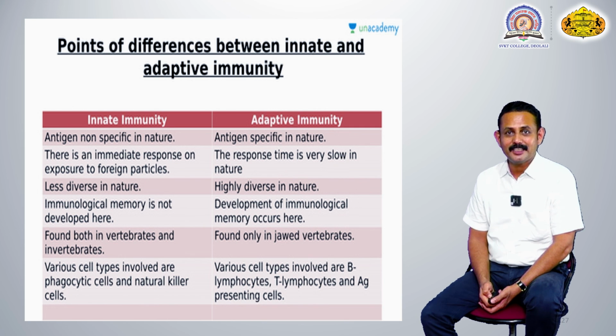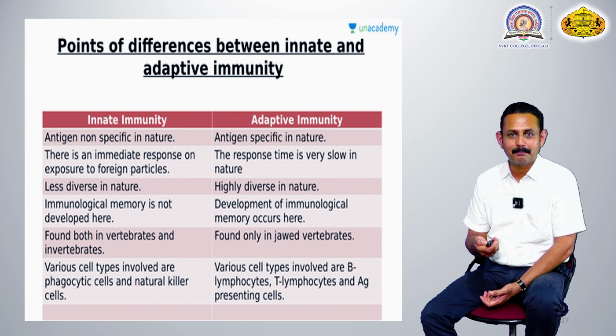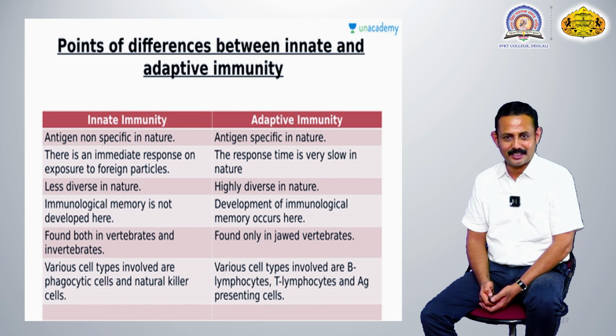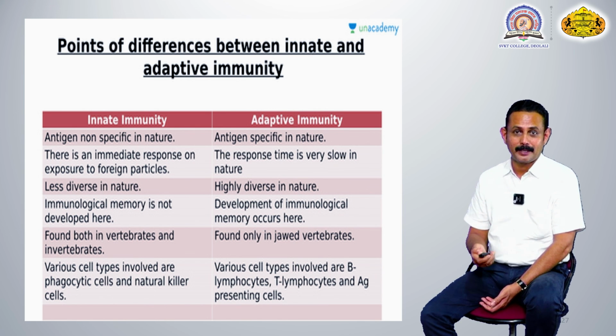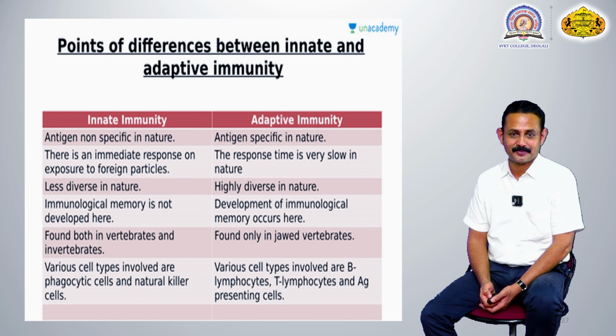Innate immunity is found in both vertebrates as well as invertebrates, because in innate immunity, as we have seen, there is no special production. The natural physicochemical barriers are actually produced for a different purpose, but they give the additional advantage of acting as a protection against antigens. But adaptive immunity is produced purposefully and specifically. That's why it is found only in vertebrates that have jaws.